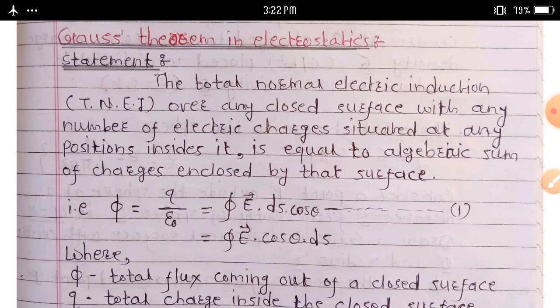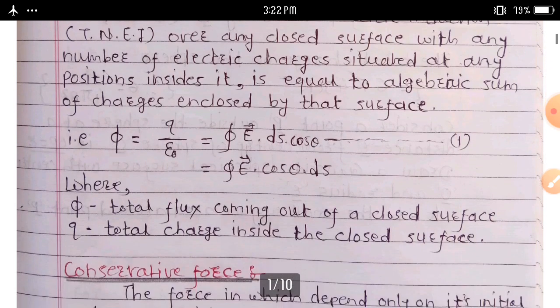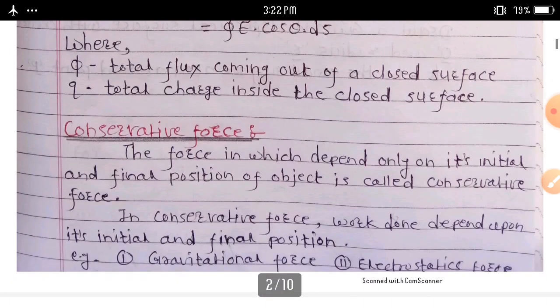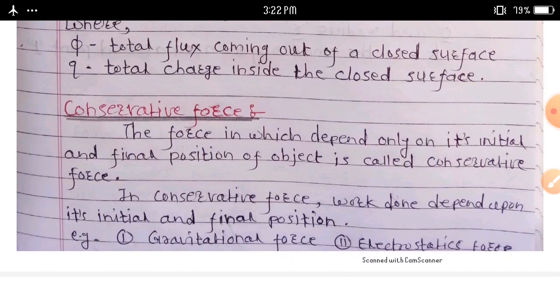Then we discuss another concept: what is meant by conservative force. The force which depends only on the initial and final position of an object is called a conservative force.